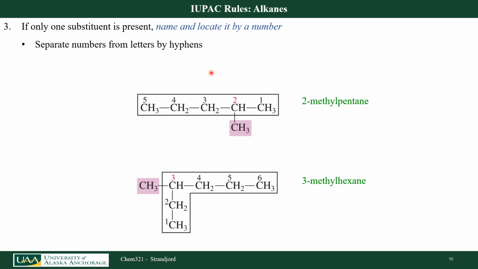So if I have one substituent, I want to name it, and then I want to locate it on my parent chain by number, remembering that separating numbers and letters by hyphens. So if I go 1, 2, I got a 2-methylpentane. And remember, I have a hyphen there. If I look at my second example here, I go up 1, 2, 3. So I'm going to have a methyl group at carbon number 3. So I have a 3-methylhexane here.